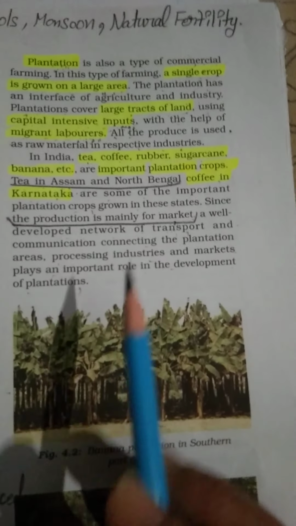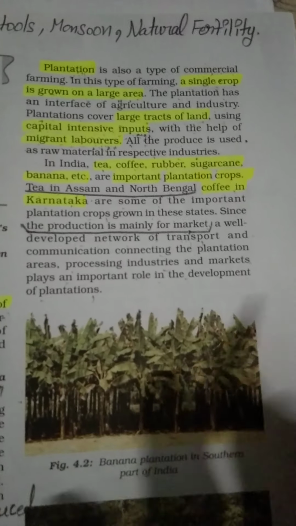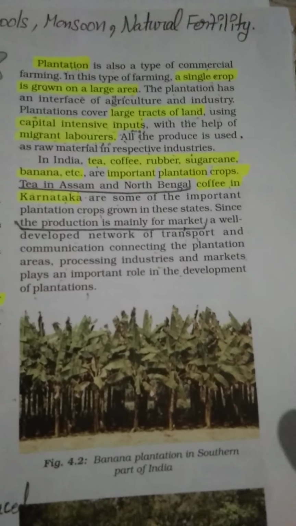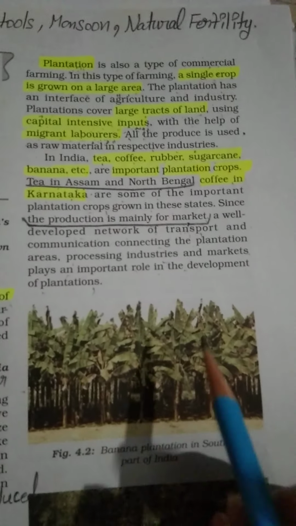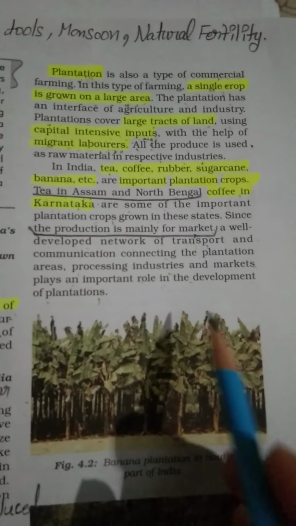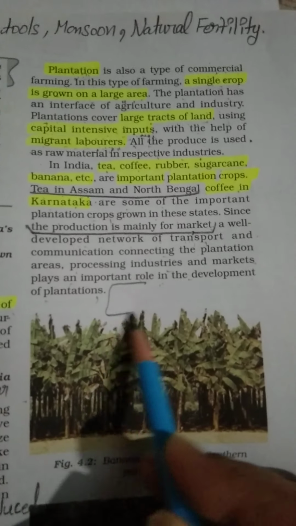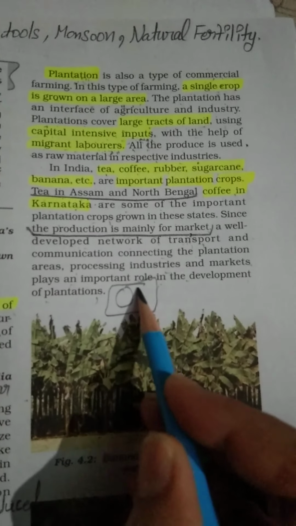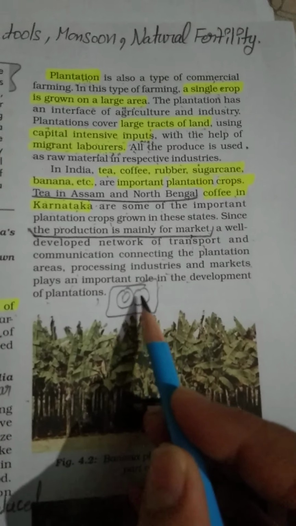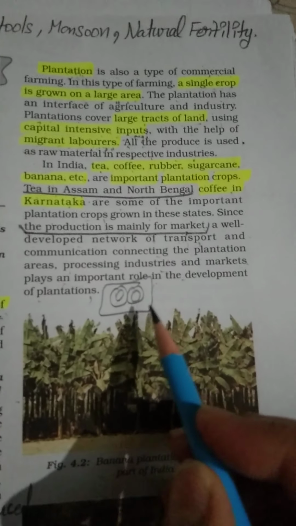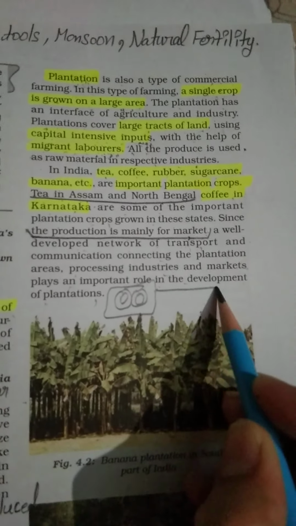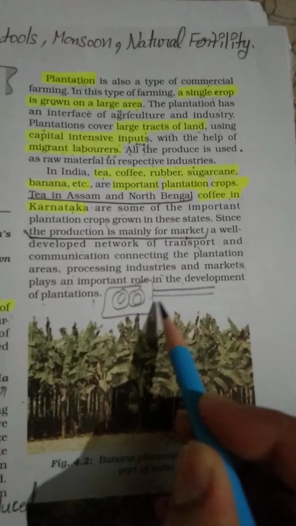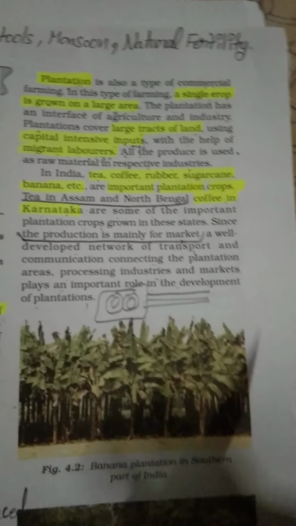Because just imagine that a farmer is getting a very large quantity of crops in his field. Just imagine that this is a farm area, and the farmer is able to arrange maximum amount of production, but it is also needed that a high quality transport system should be there, so that the farmer can transport his production